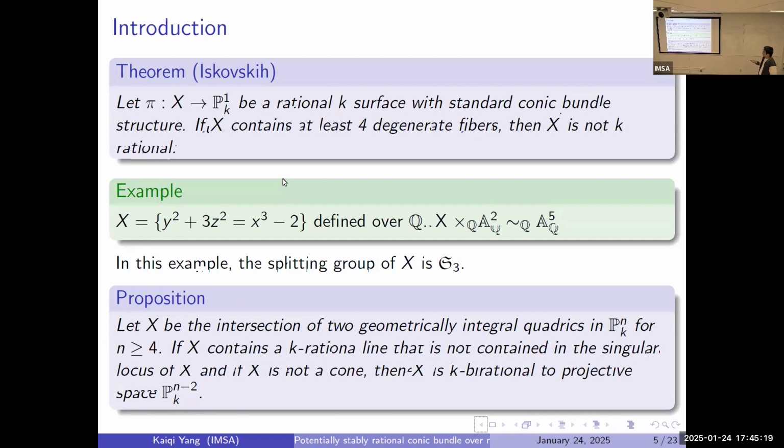And explicitly, they give this example, where they pick the polynomial x cubed minus 2. The discriminant is minus 3, defined over Q, and that's important.